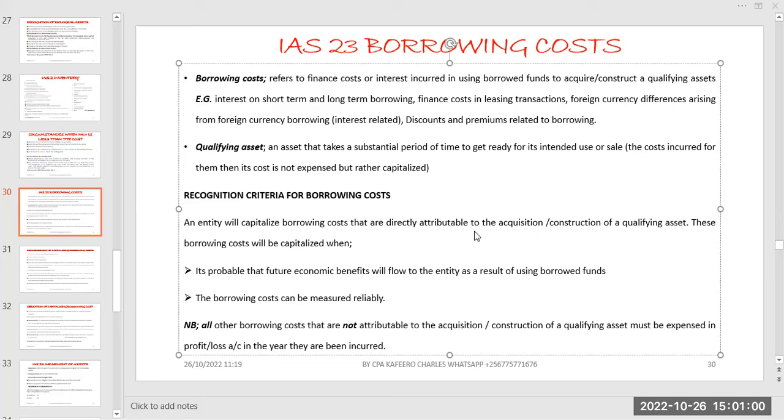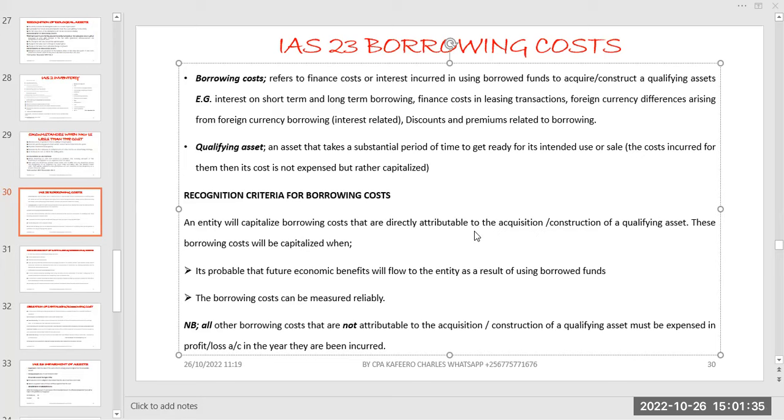That money should be used to construct or acquire a qualifying asset. And we are saying a qualifying asset is an asset that takes a substantial time to get ready for its intended use or sale. You may be borrowing money to construct houses for resale in terms of inventory. But the issue is, are those buildings you are going to construct going to take a substantial period? Remember, the substantial period is not defined by the standard.